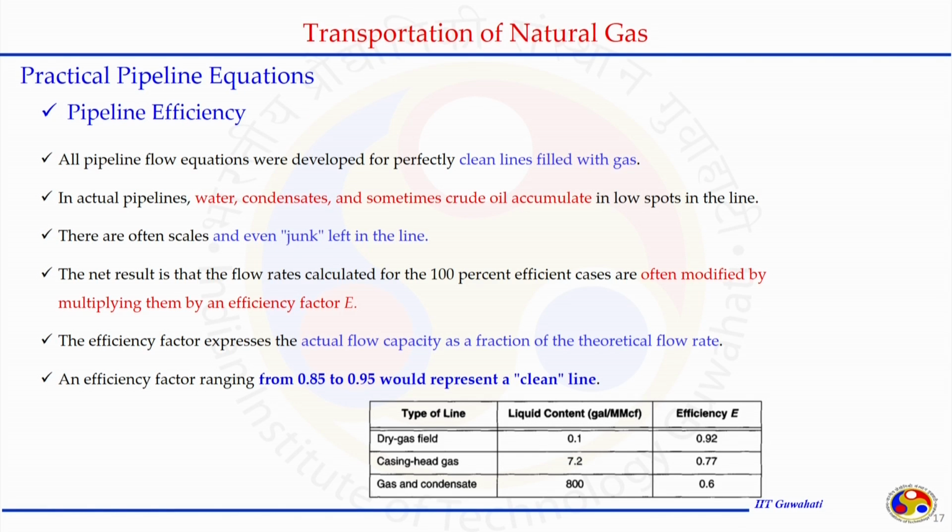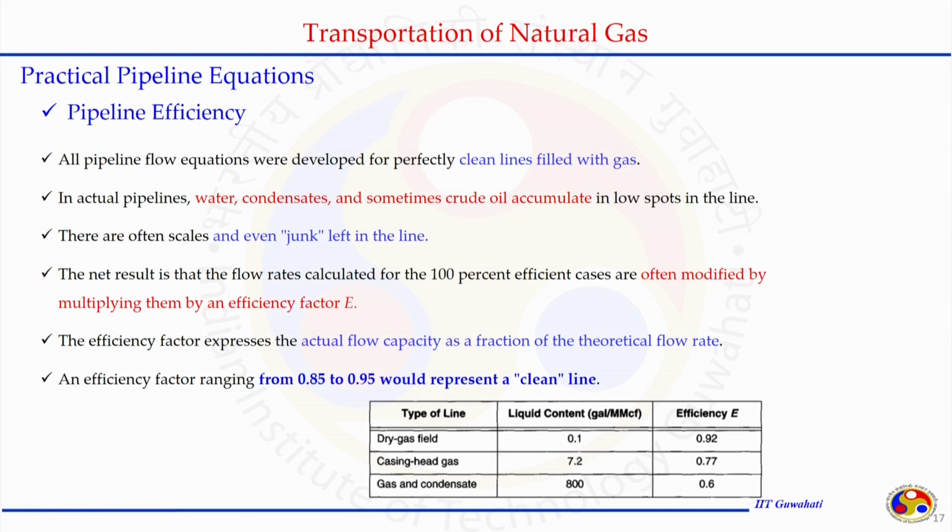There is often scale formation or junk left in the line, and to account for all these things there should be a term multiplied with the expression obtained, which gives the correction to the flow rate that is actually transported compared to the theoretical value. So, the equations based on certain assumptions considering ideal cases give us the flow rate that can theoretically be transported. For calculating the actual value, it can be multiplied by the pipeline efficiency, which comes in the range of 0.85 to 0.95 compared to a clean line.